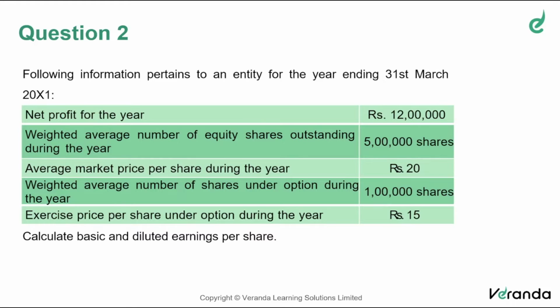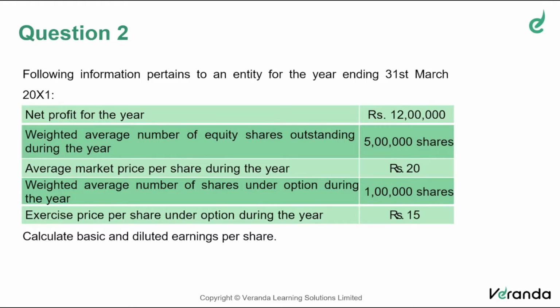Suppose the tax rate is 30%, which is normal for a corporate, and interest is 1 lakh, which you need not pay after conversion into equity shares. Consider only 70% of the benefit. Because 1 lakh you need not pay, but you have to pay 30,000 rupees more as tax. So the benefit accruing to the shareholders will be 70,000. That should be added back to the profit to get the adjusted profit. That will be the numerator.